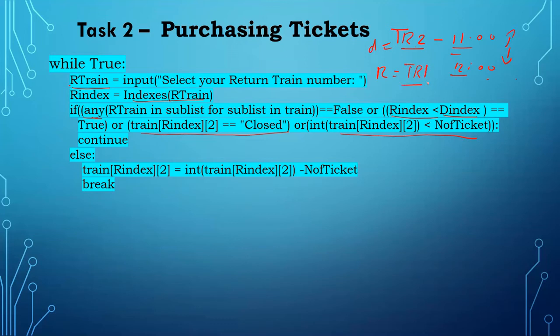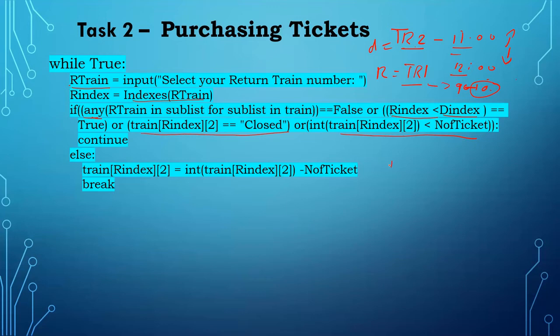So TR1 train time is it starts at 9 o'clock and reaches at 10. So how can a person travel up at 11 o'clock and return at 10 o'clock? It's not possible, right? So that validation also we have to check. For that I'm checking whether R index is less than D index. So R index,